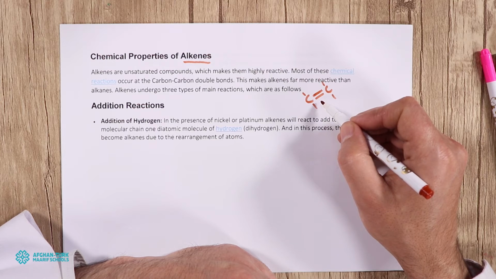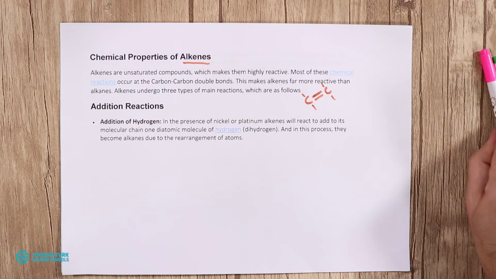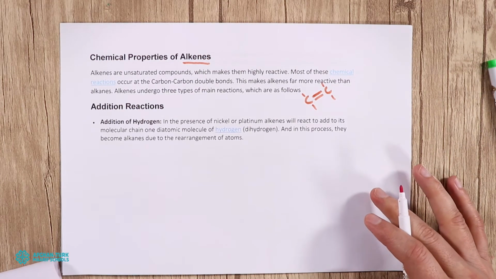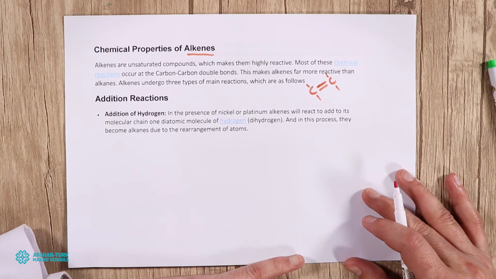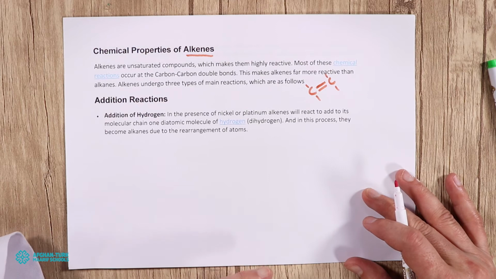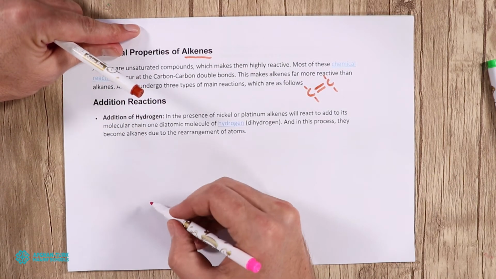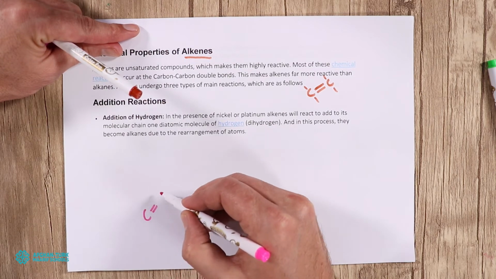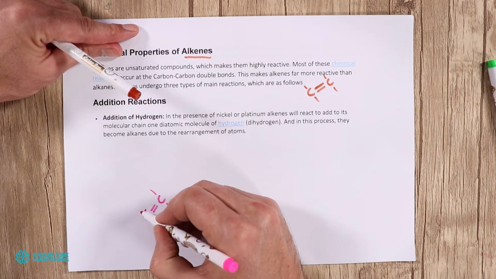So they undergo addition reactions. Which type of addition reactions? The first one is addition. What is an addition reaction? When we add something to the compounds, something to the alkene family members. Look here, for example, you have ethene, the first member, and you can see it here.